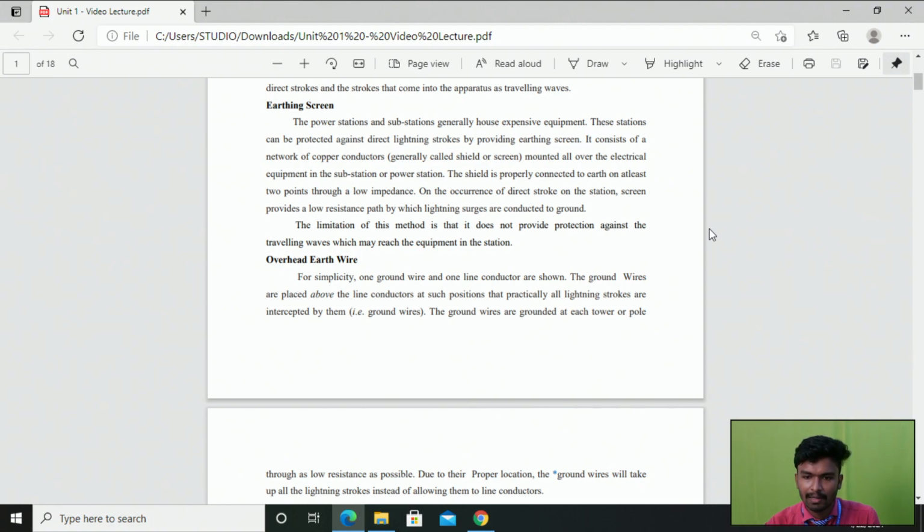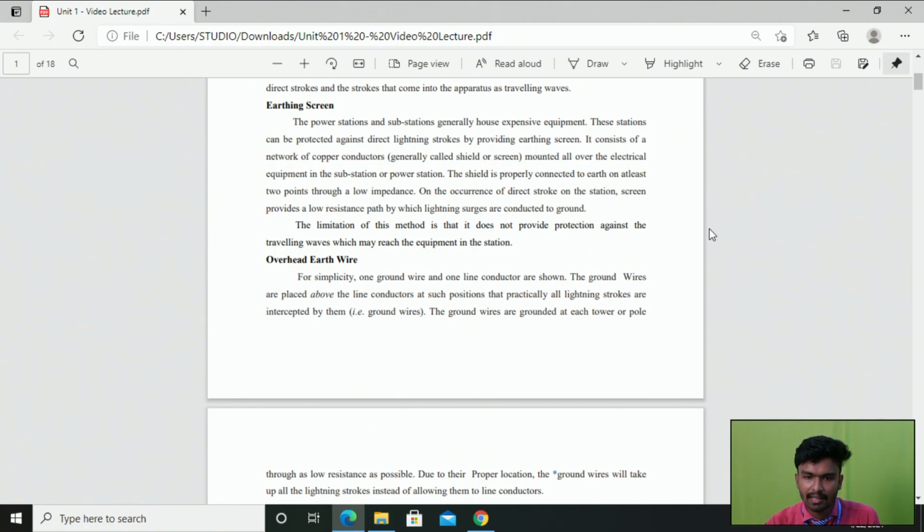The shield is properly connected to the earth at at least 2 points through low impedance. On the occurrence of any direct lightning stroke on the power station or substation, this earthing screen, which we install in the power station as well as the substation, provides a low resistance path by which the lightning surges are conducted to the ground, right? That is why we are installing the earthing screen in the power station.